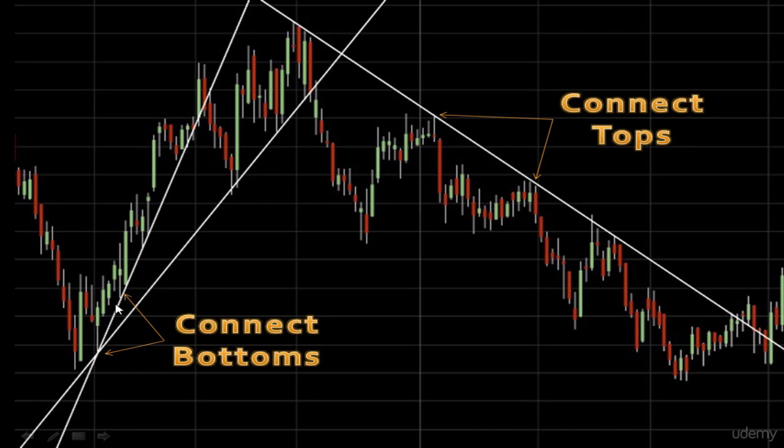So once we have identified these two bottoms, we can draw a trend line through them by joining those two points. Now if prices move away from the trend line and then come back to retest this trend line and do not break it, then the validity of the trend line will be confirmed, because the trend line has acted as a support for the trend. Now if this trend line is tested again a fourth time and again the prices take support at this trend line and rally, then the significance of this trend line is considerably enhanced.